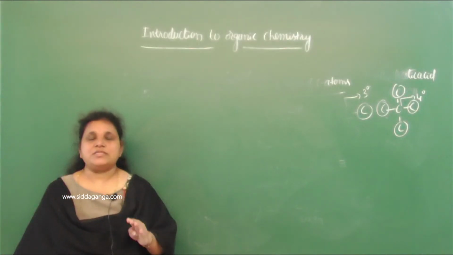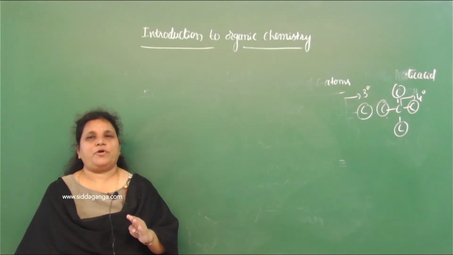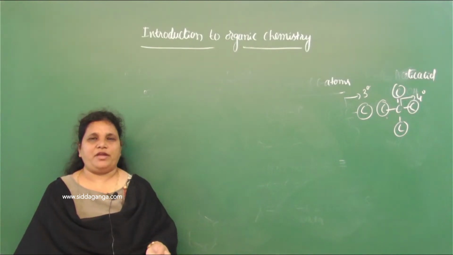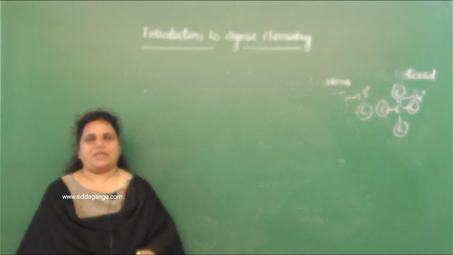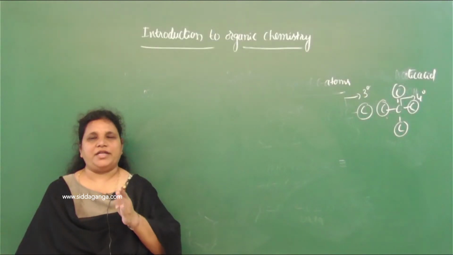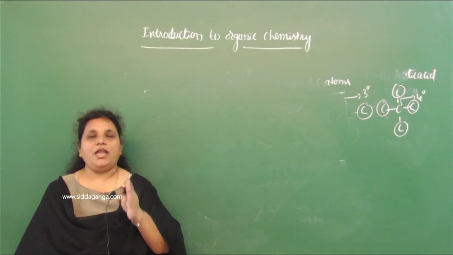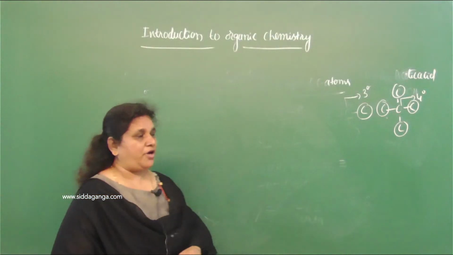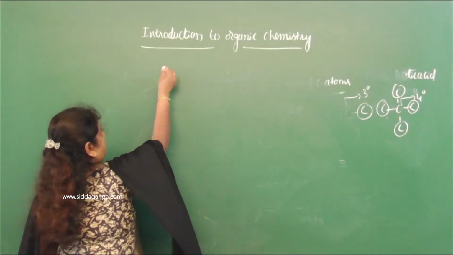Clear? And this is one of the important differences that we can find. Organic compounds anta bandaga yava compound alli carbon ide, carbon compounds antivi, adara derivatives anta heltivi, alli ಒಂದು geometrical shape irutte.